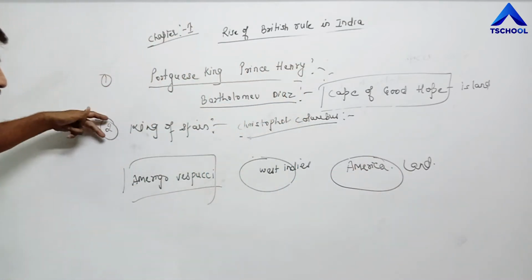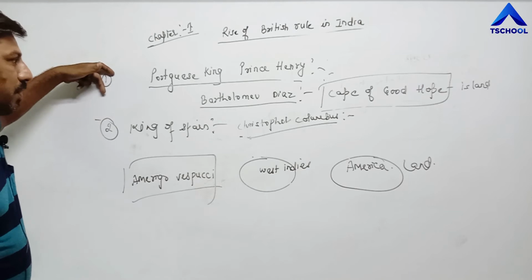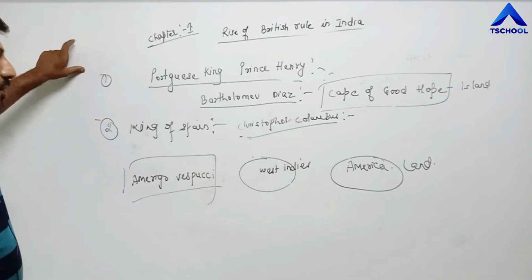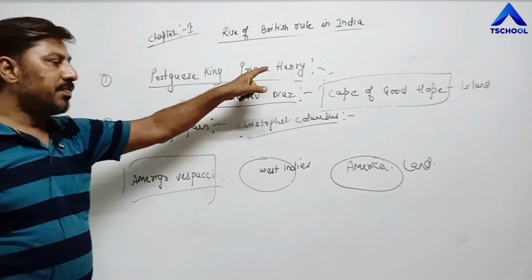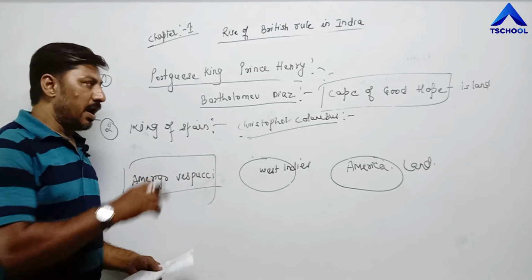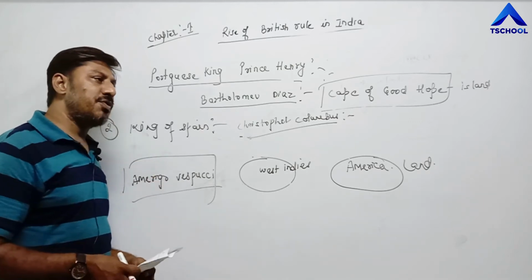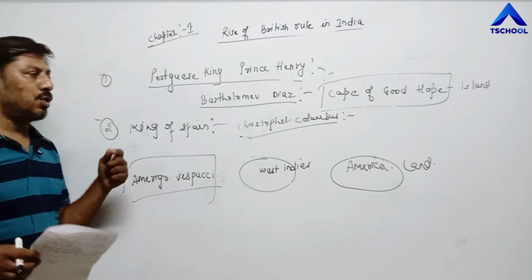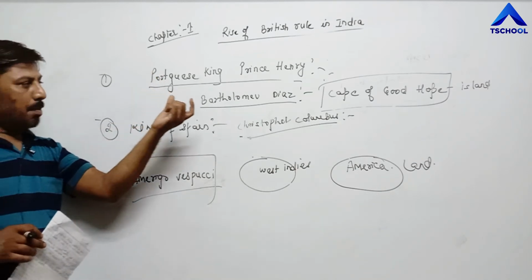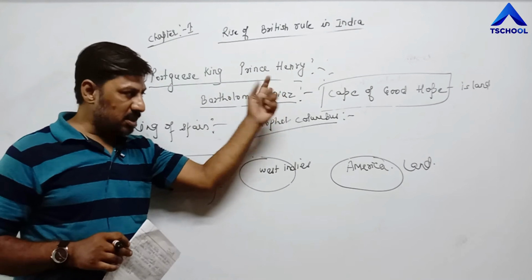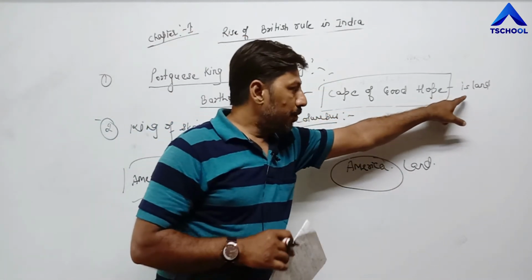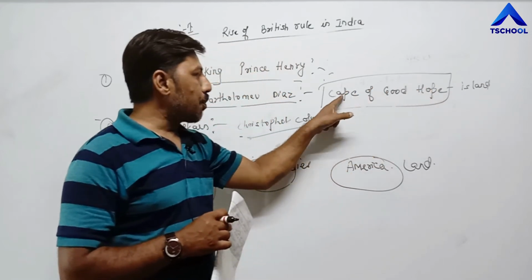So there were two stories about the discovery of a sea route to India. One was the effort of the Portuguese king, Prince Henry. He motivated and gave financial help to those individuals who were trying to find a sea route to India. In this context, Bartholomew Diaz discovered an island, but not India, popularly known as the Cape of Good Hope.